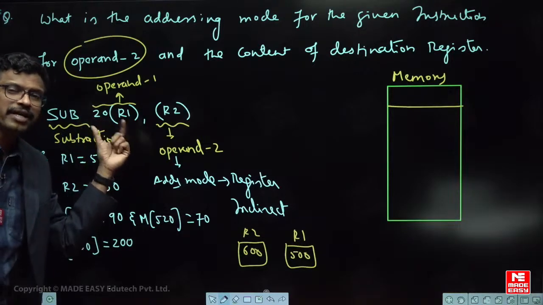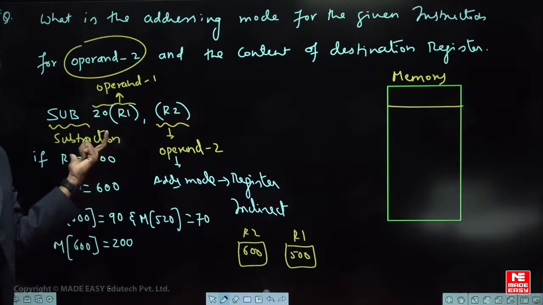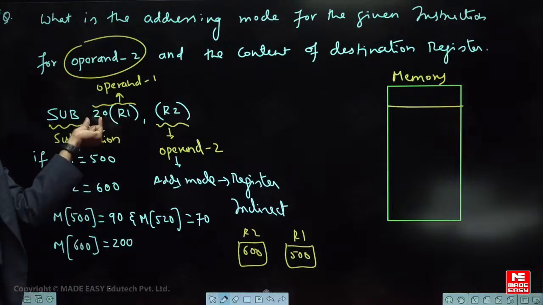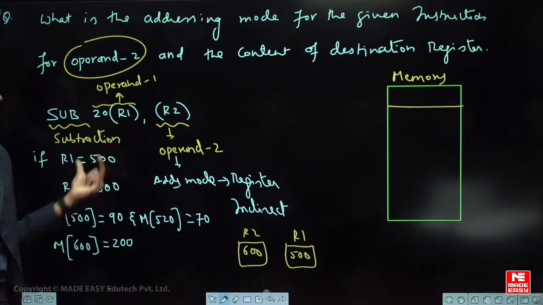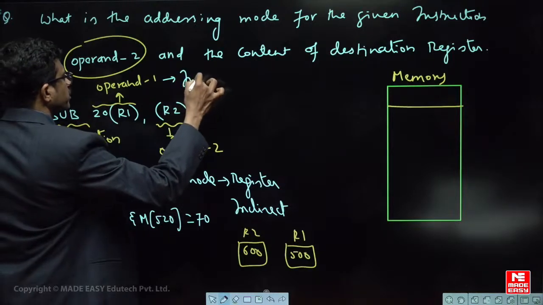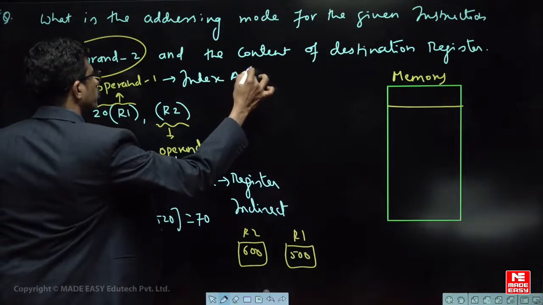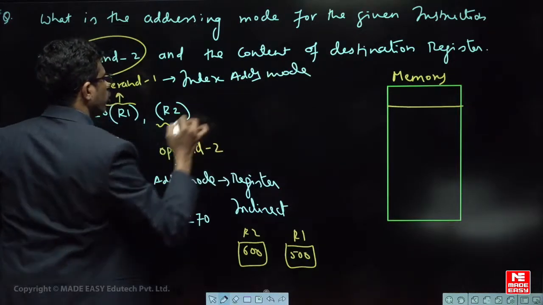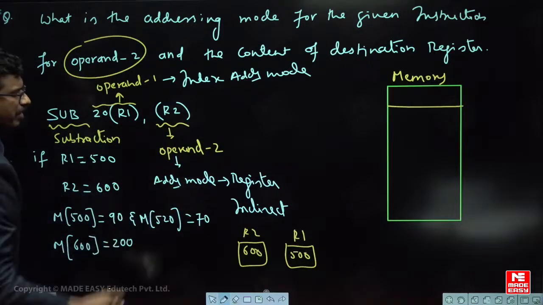Which addressing mode is this? Index addressing mode. Are you able to understand? So here what is the value? The index value is how much? 20. So R1 is having some value. So the first operand's addressing mode is index addressing mode. The second operand's addressing mode is register indirect addressing mode.